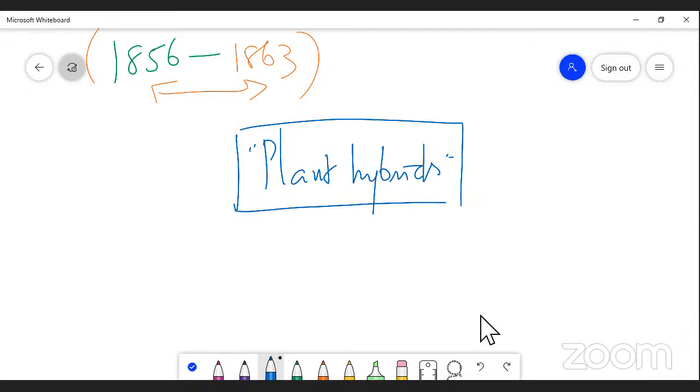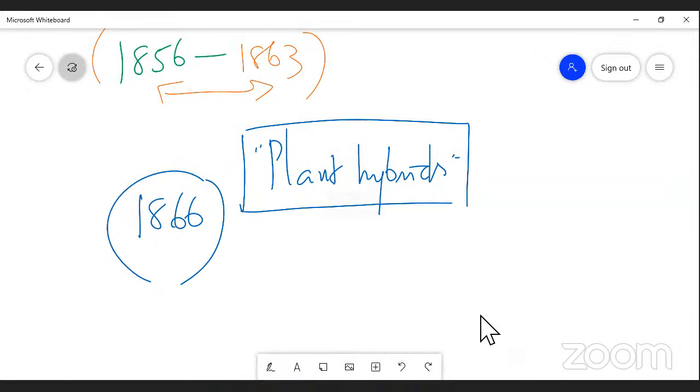I repeat once again, the findings of Johann Mendel were published in a textbook, Plant Hybrids, in the year 1866. The paper was published in the Brunn Society of Natural History. So this is simply a bit about the history of Johann Mendel.